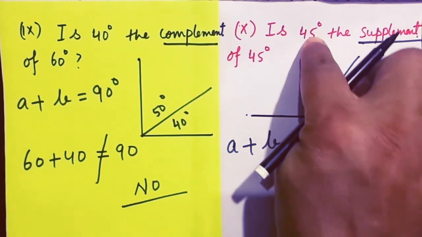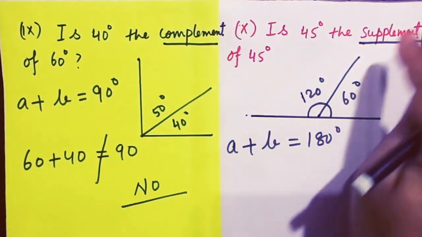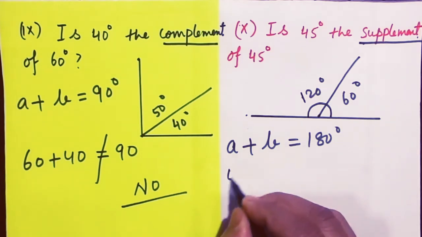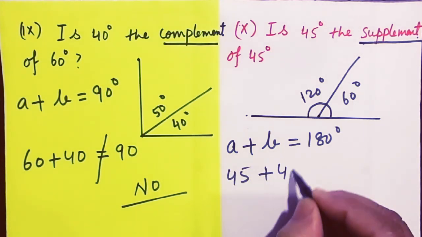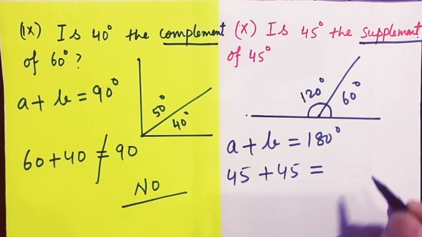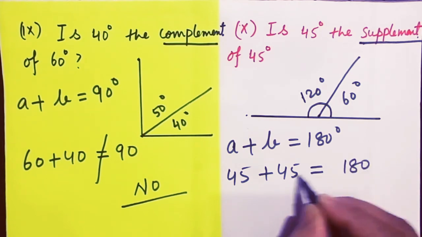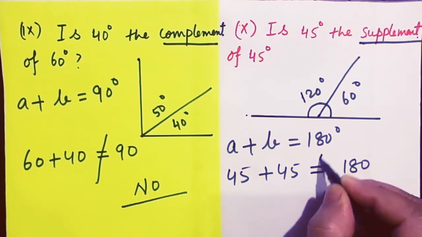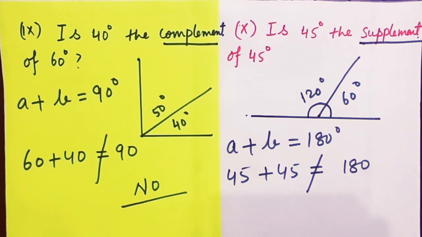So if you are given 45 degree, 45 plus 45 is equal to, is it equal to 180 degree? No, it is not equal to 180 degree. So we will say no.